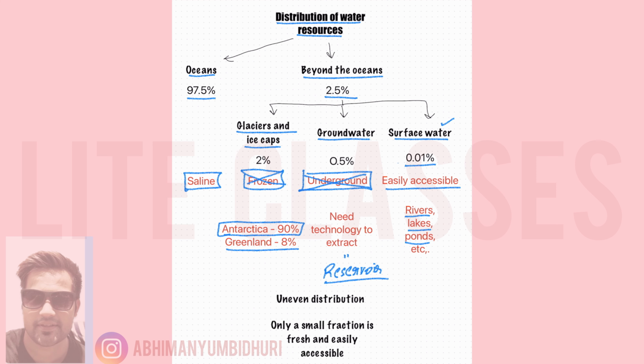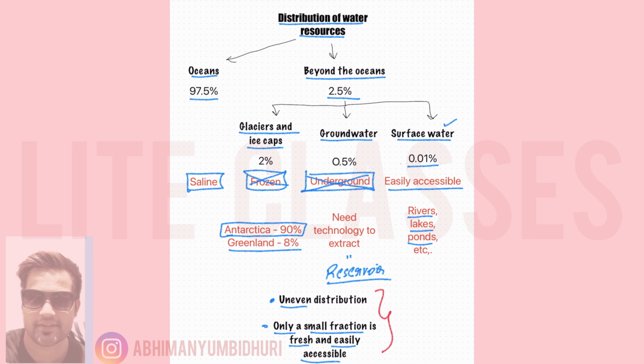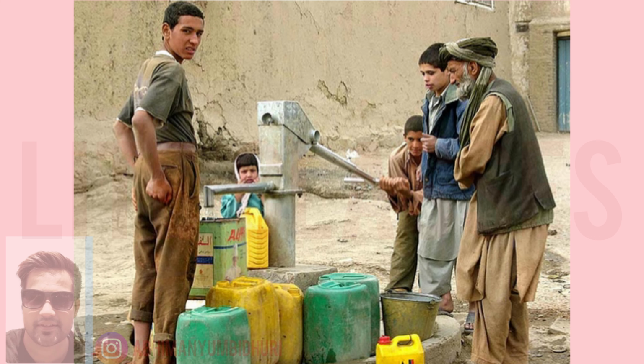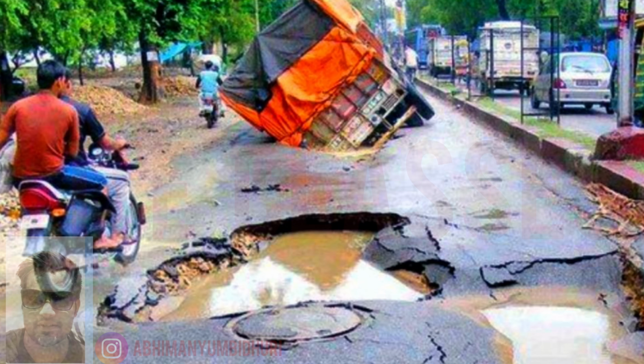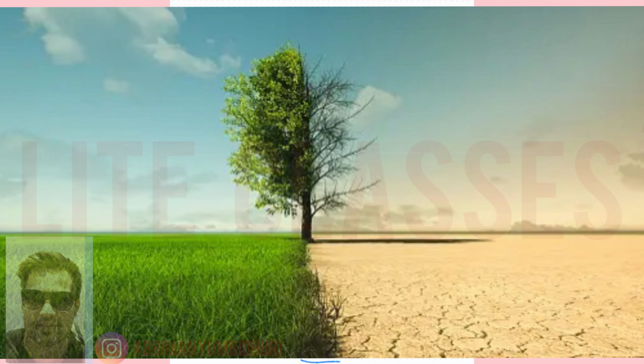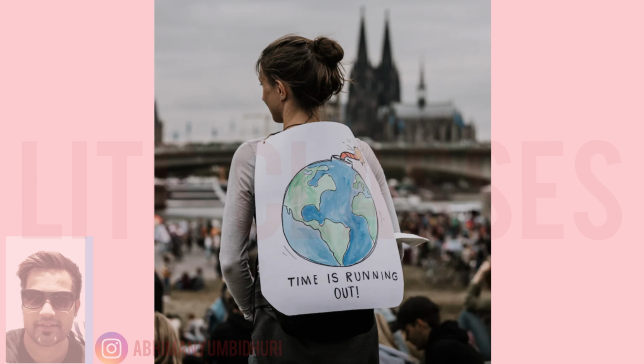As we can see, the distribution of water resources around the world is uneven, and only a small fraction is fresh and easily accessible. Water's uneven distribution, with vast reserves in places like the Great Lakes and severe scarcity in areas like the Middle East, makes it a geopolitical pivot. While nature plays its role, poor governance and climate change amplify disparities. Some regions enjoy ample rainfall, others face recurring droughts. This isn't just an environmental issue, it's a cornerstone of global security.